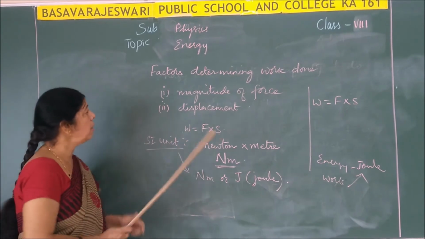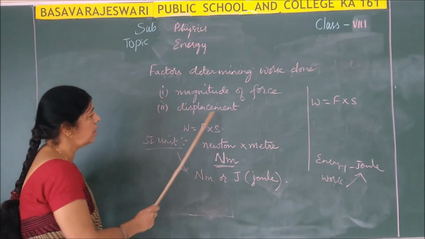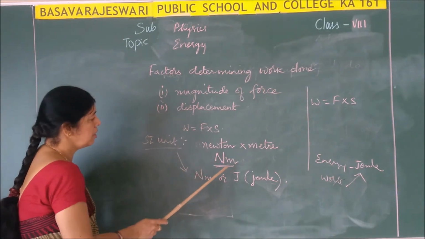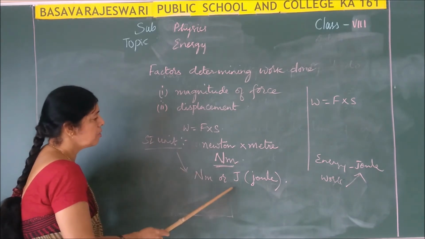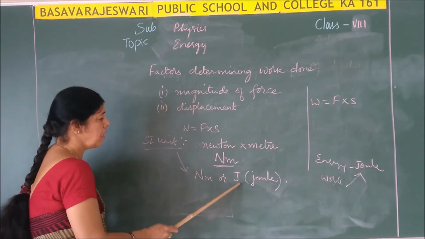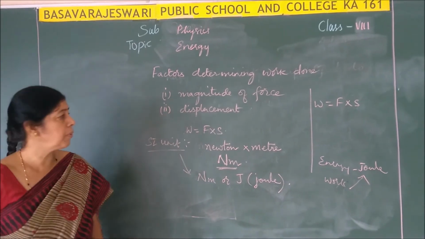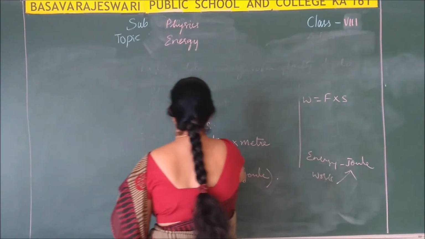So once again I will repeat: factors determining work done, that is magnitude of force and then displacement. Now coming to the standard unit, which is the standard unit? It is Newton meter, and because we know that work is nothing but energy, so I am using the same units for work done also, so you can write it as joule. Okay. Next.